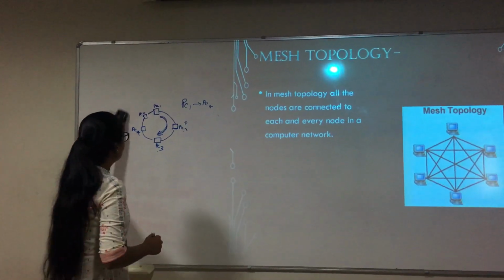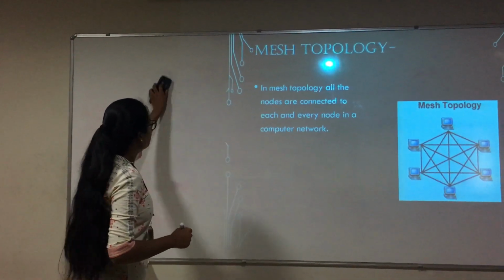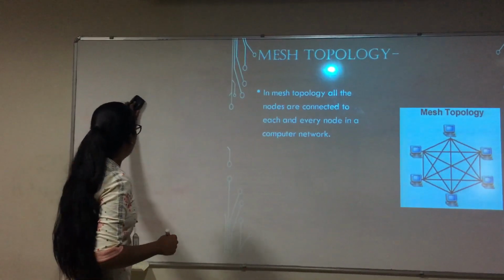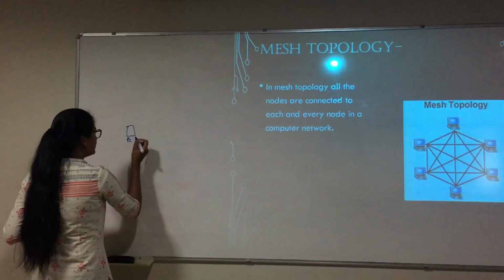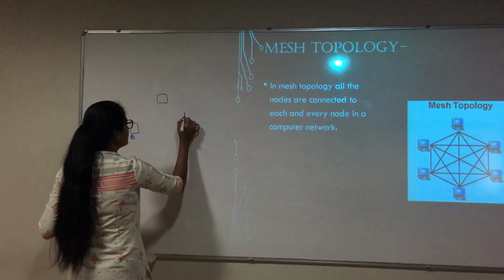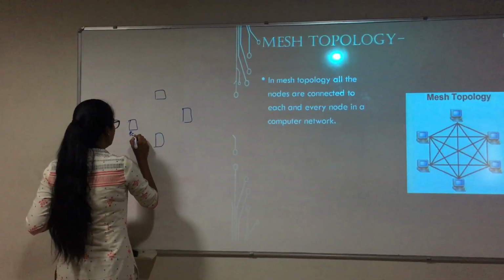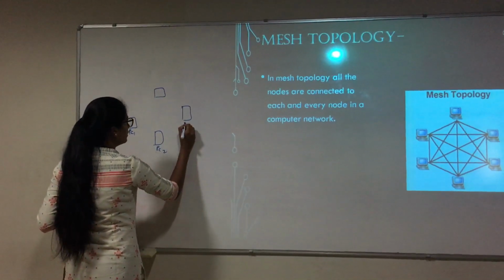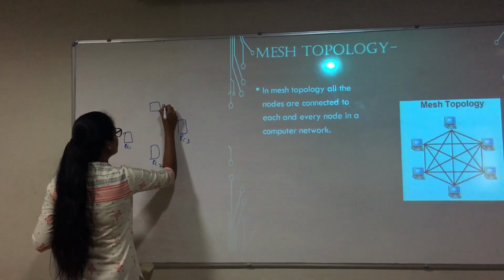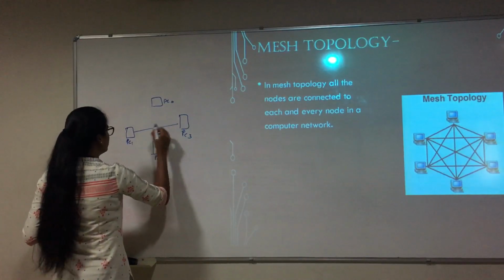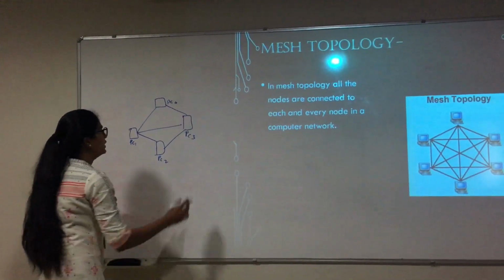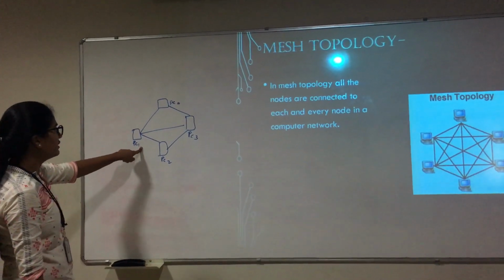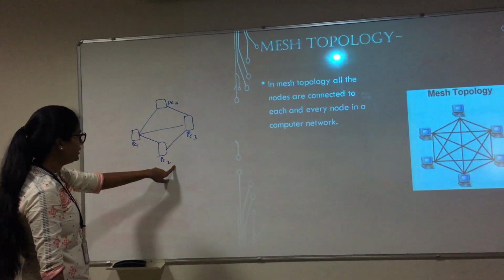Okay. The next is mesh topology. In mesh topology, each system is connected to each and every other system in the network. As you can see, PC1 is connected to PC4, PC3, PC2.